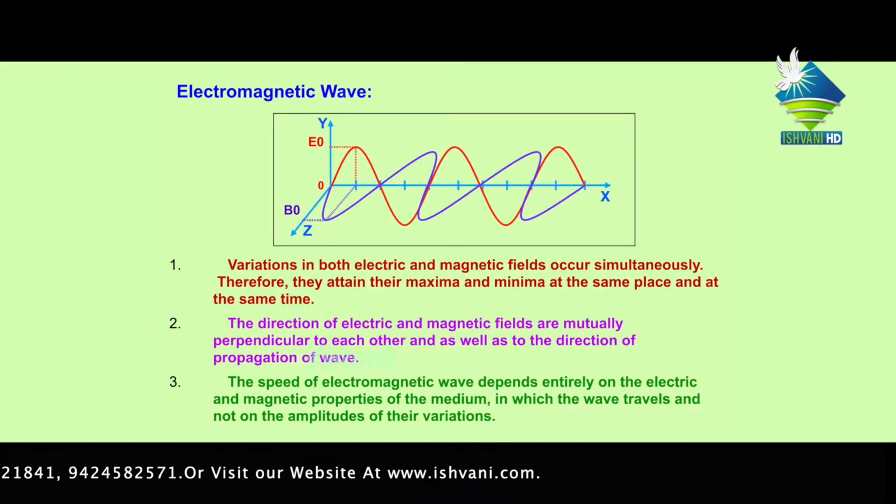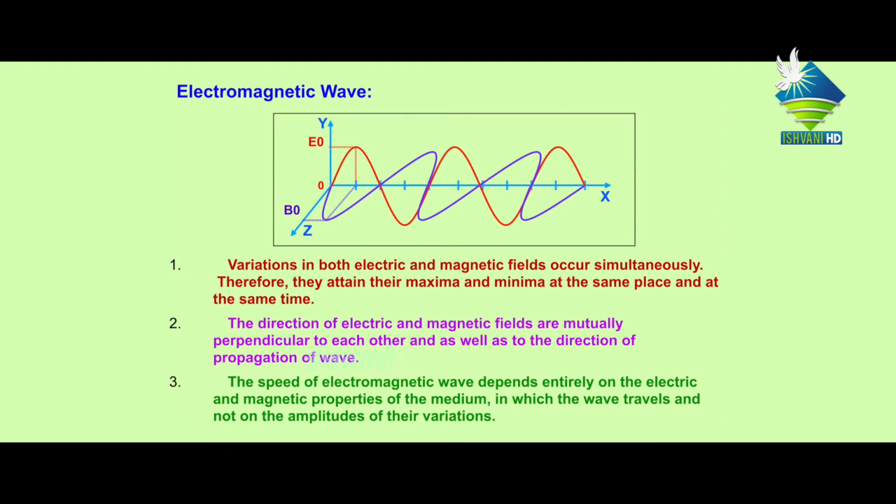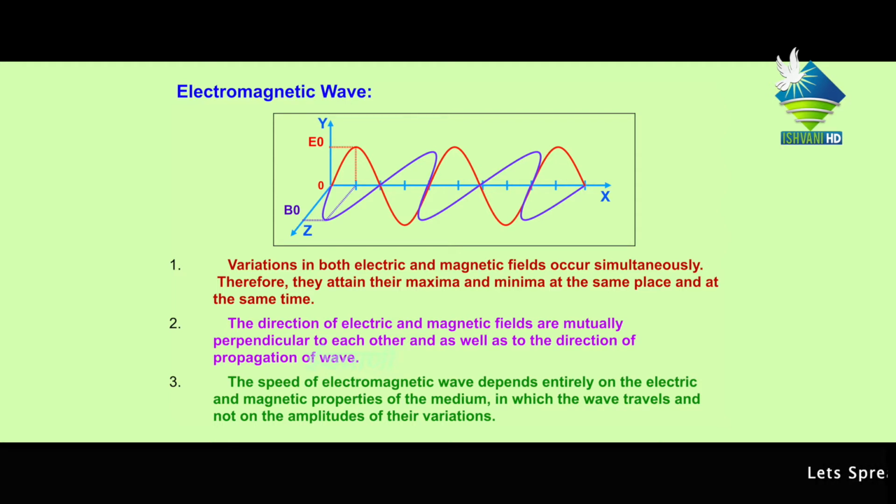First, the variation in both electric and magnetic fields occurs simultaneously. Therefore, they attain their maxima and minima at the same place and at the same time. Second, the directions of the electric and magnetic fields are mutually perpendicular to each other as well as to the direction of propagation of the wave. Third, the speed of electromagnetic waves depends entirely on the electric and magnetic properties of the medium in which the wave travels and not on the amplitudes of the variations.